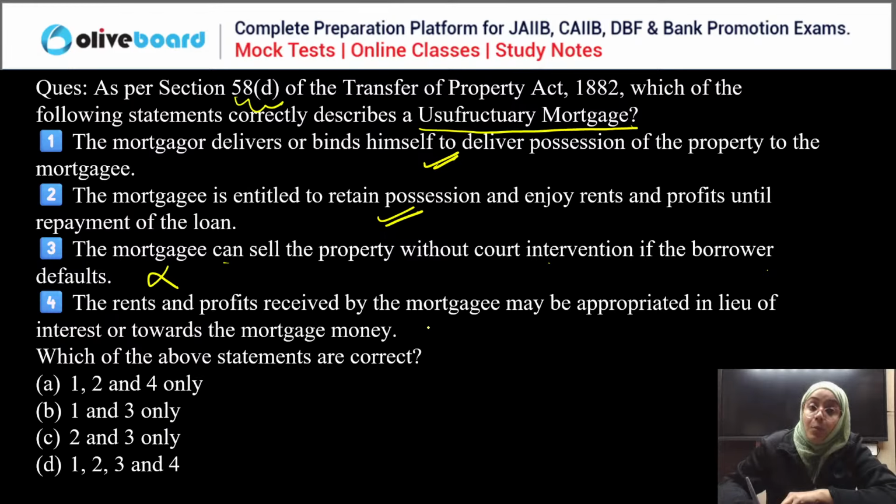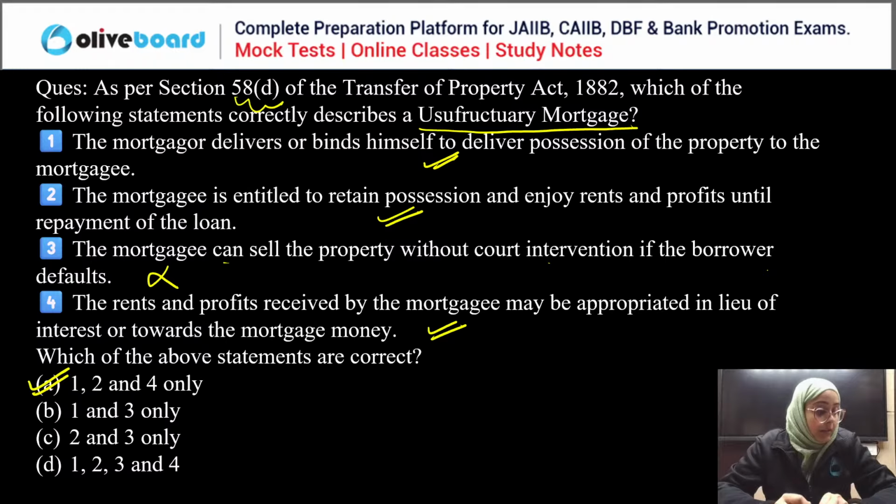Yes, the rent and profit received may be appropriated towards the interest or the mortgage money. C is incorrect. The right to sell is not allowed in this usufructuary mortgage. So the correct answer is first, second, and fourth, so A is the correct answer.